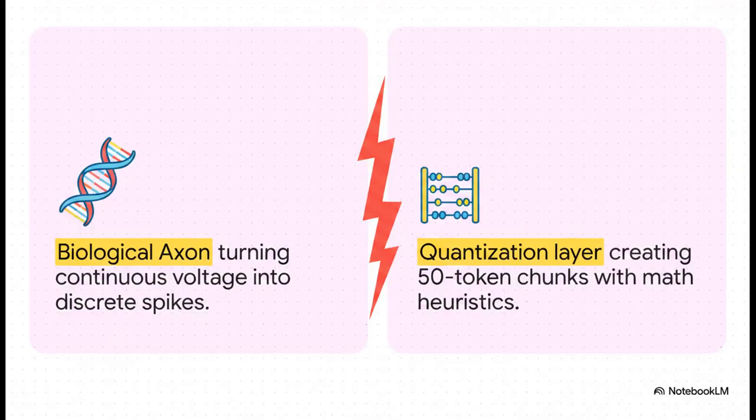And right here is where we see our first massive collision between narrative and actual code. On the left, the documentation sells you this organic neural axon turning continuous voltage into discrete spikes. But on the right, the reality is just a highly efficient quantization layer executing basic arithmetic. It explicitly splits content into exactly 50-token chunks. Even the spike duration is just a simple math heuristic: 50 plus the token count times 10. There's no biological simulation happening here, guys, just remarkably elegant accounting.